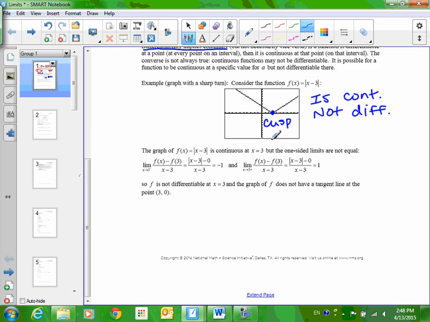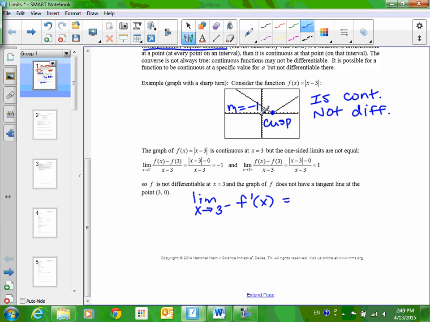What we could do here is use the idea of left and right-sided limits again. So look at what I'm going to write here. This is going to help you on some of your practice problems. I'm going to take the left-sided limit, not of f of x, because that would be for continuity, but of f prime of x. What this would really be saying is, what is the slope of this function as x approaches 3 from the left? You can't do this on just anything, but I can do it here because this is a line. So what is the slope on the left side? You can maybe look at your calculator to see the rise over run.